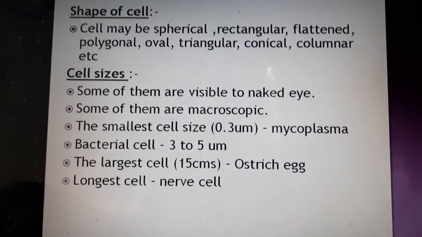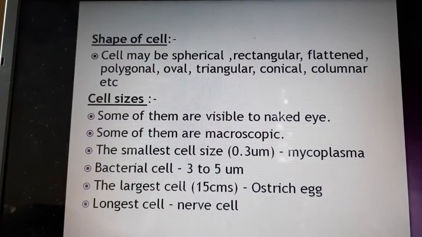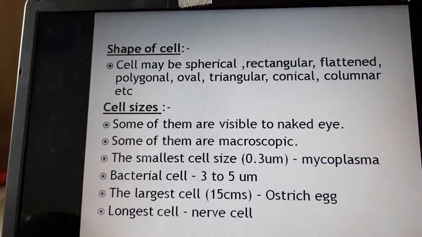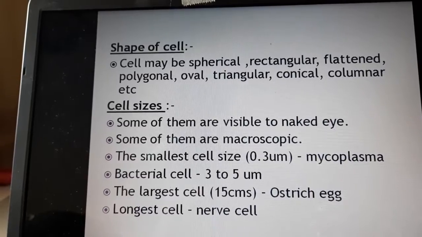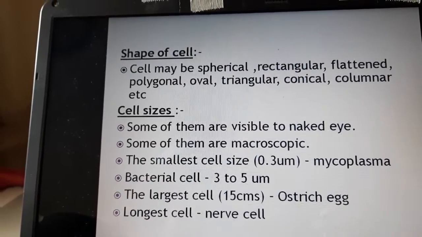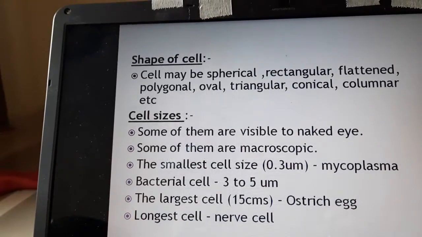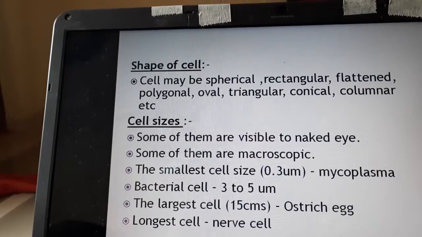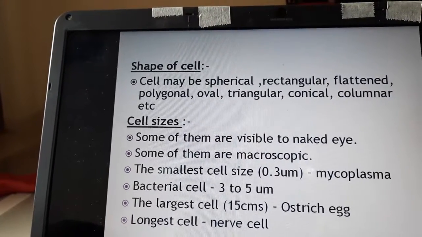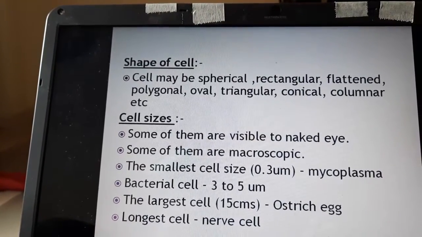Next, coming to the cell sizes. Cell sizes vary in various plants and animals. Some of them are visible with our naked eye and some are barely visible. Those that are microscopic need to be seen with the help of a microscope, and some are macroscopic, that means larger.